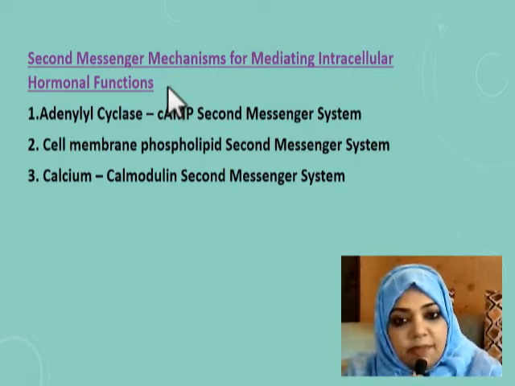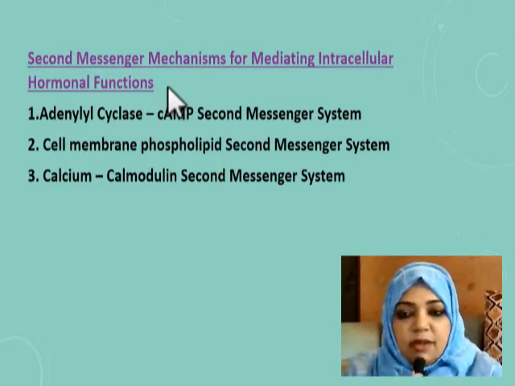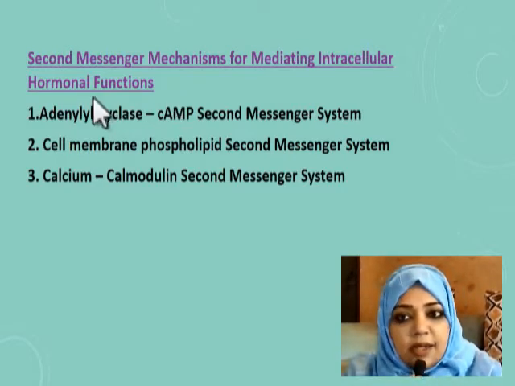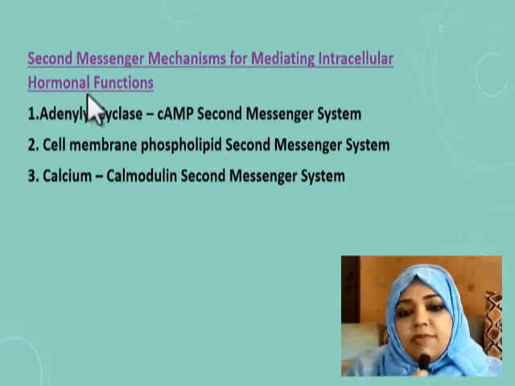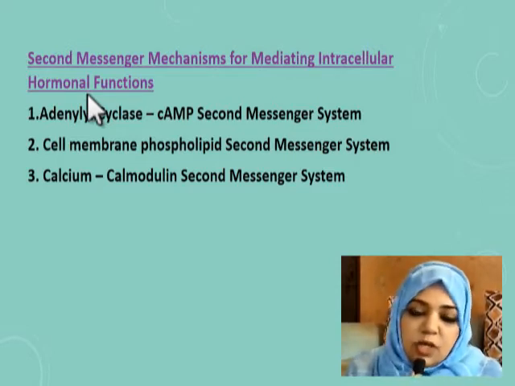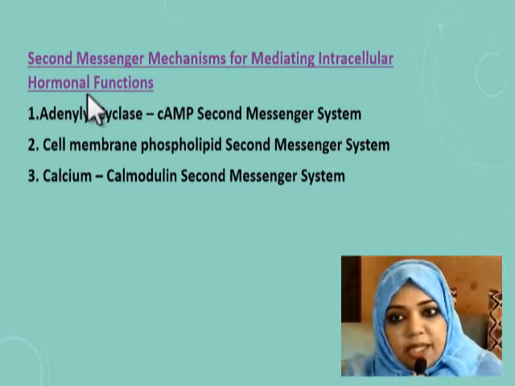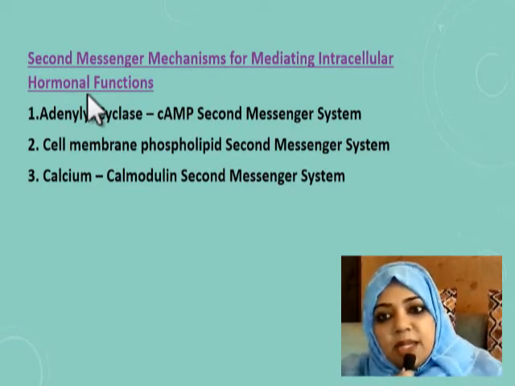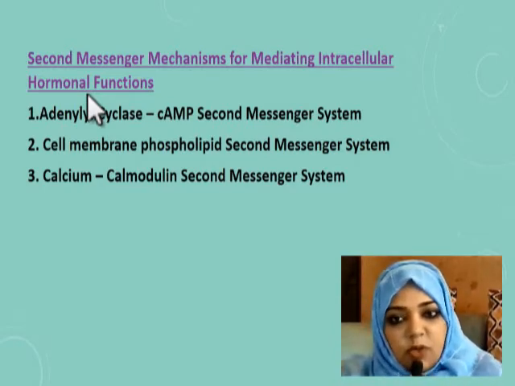The second step is the intracellular signaling mechanisms like the G protein linked, ion channel linked or enzyme linked receptors. And then thirdly, once the first messenger has bound with the receptor, the work is now going to be done by the second messengers, and the second messengers are working intracellularly.